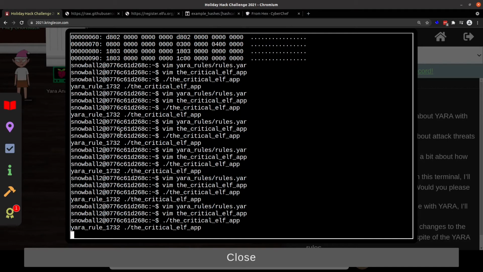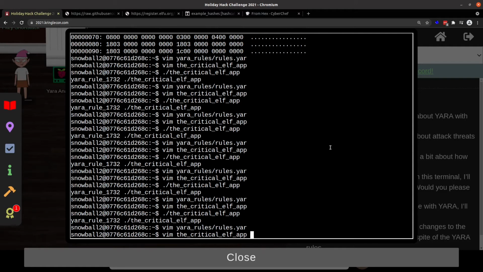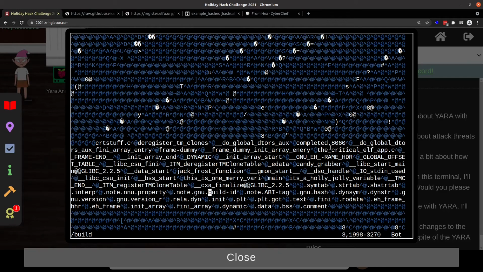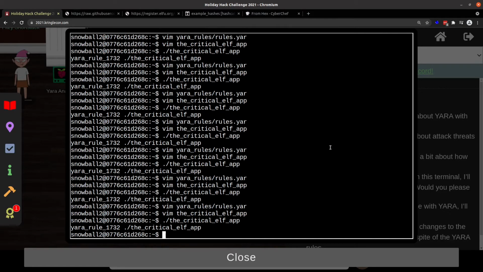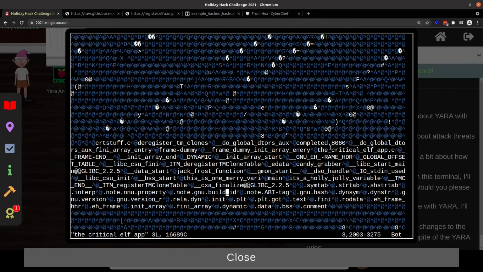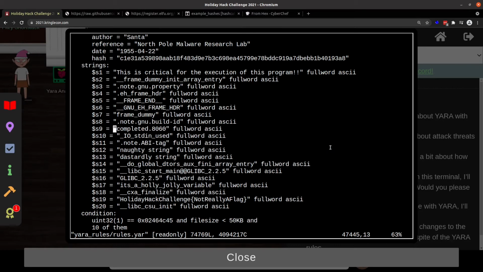Okay, we're still matching. Let's get our rules. Next one is note GNU build ID. Okay, we changed it slightly, made that an underscore. We're getting pretty close here. Completed 8060. Okay, but fix that. Oops, didn't mean to do that.